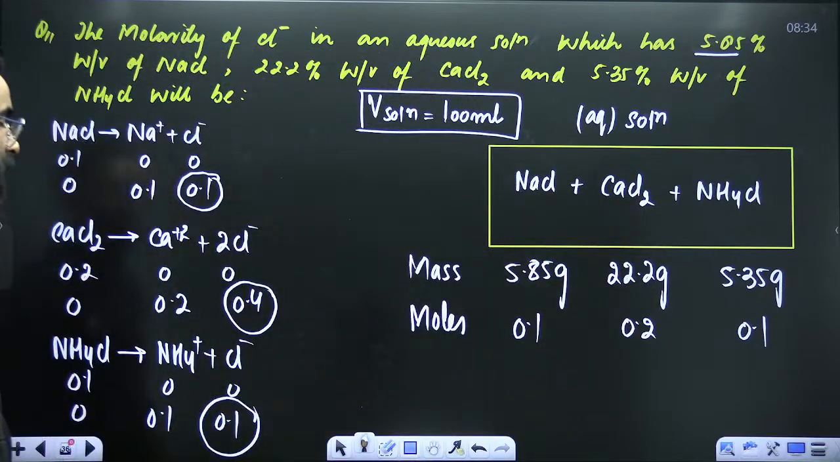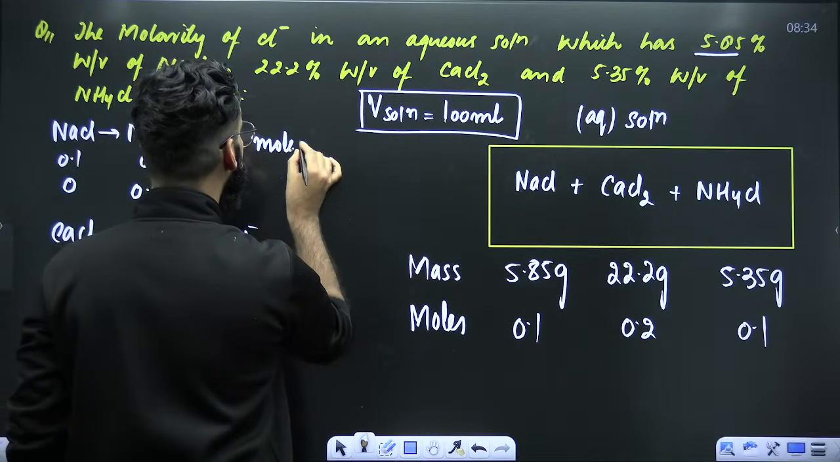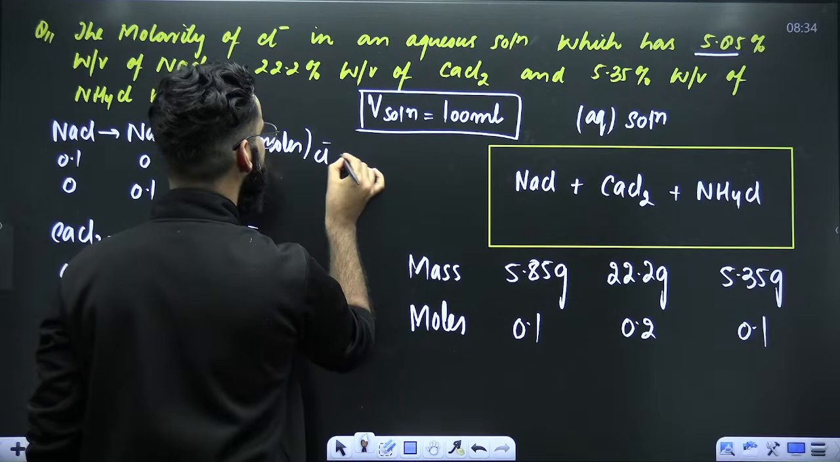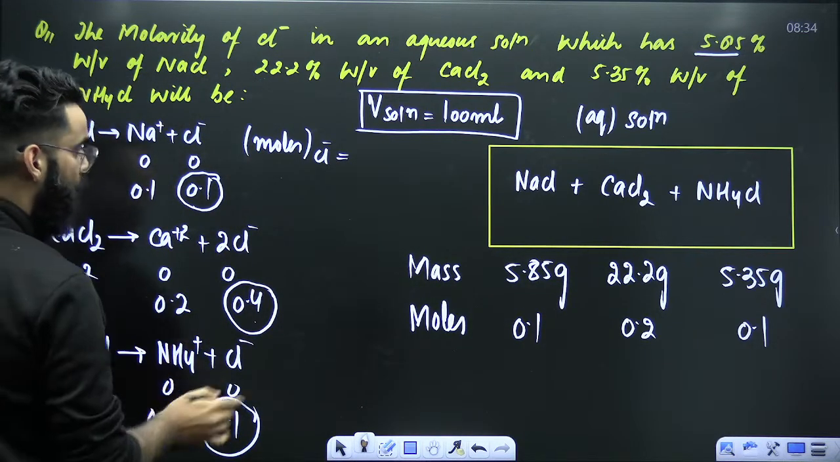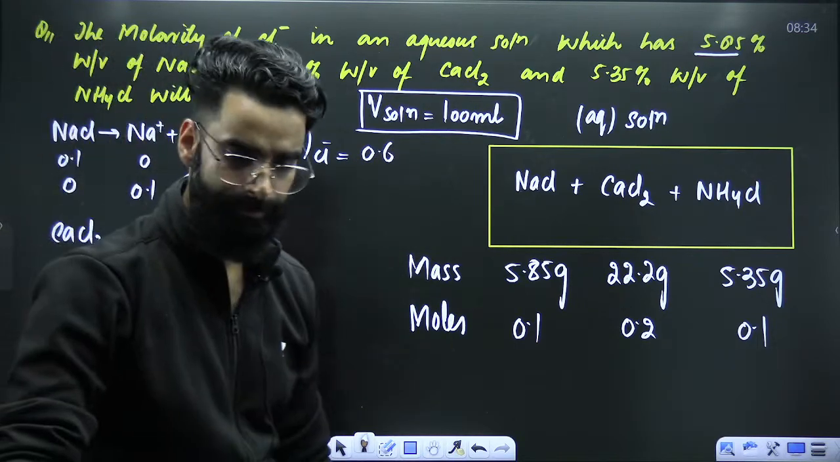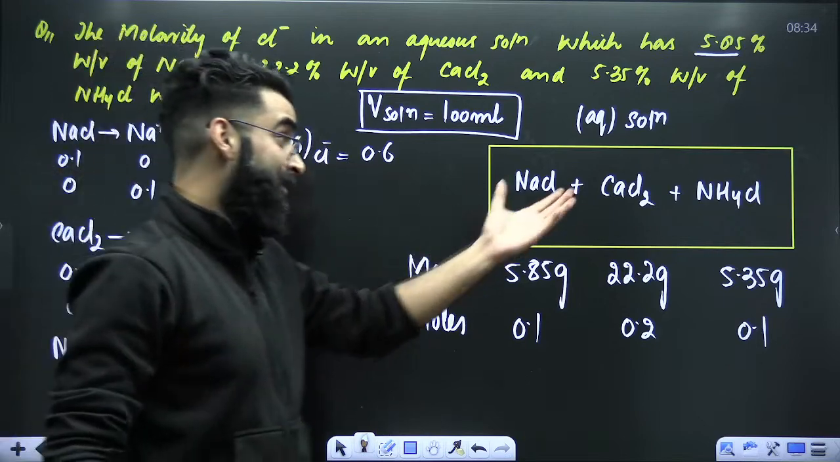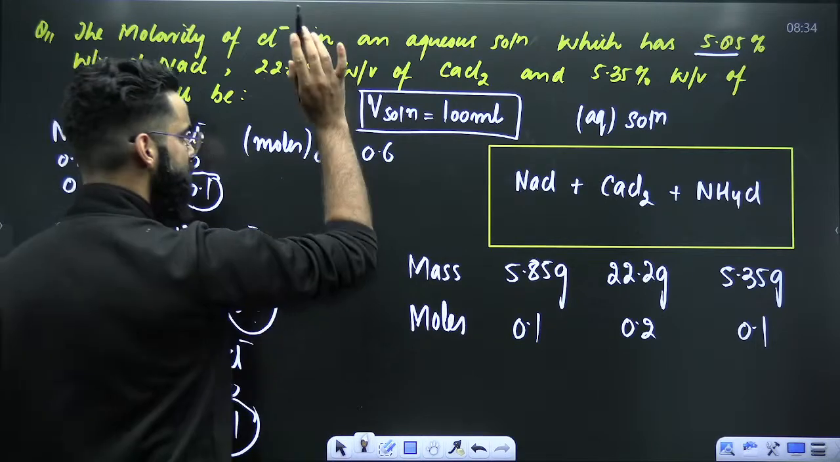Now you tell me one thing. How many total moles of Cl negative are there in the container? 0.1, 0.4, 0.1, which makes it 0.6. So these many total moles of Cl negative are present in the container. Container means the aqueous solution. What is the volume of the aqueous solution? The volume of aqueous solution is 100 ml.